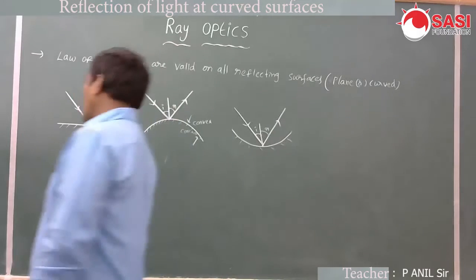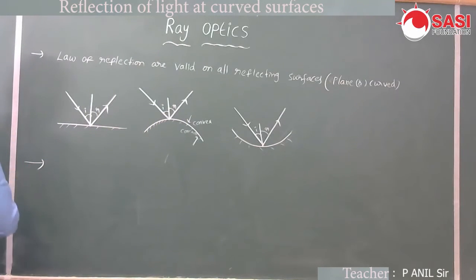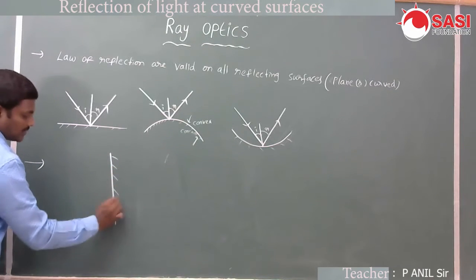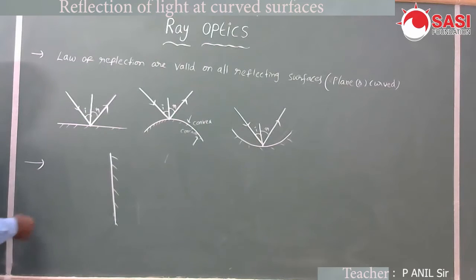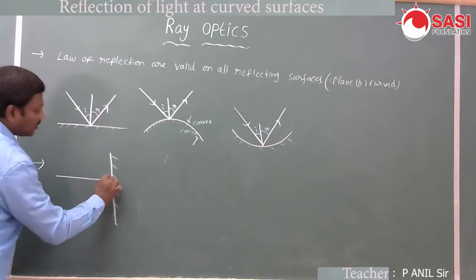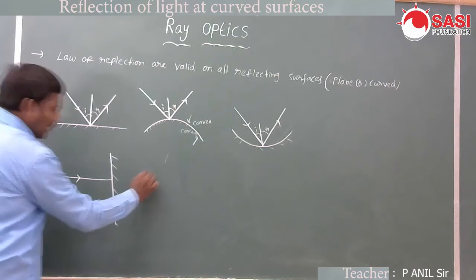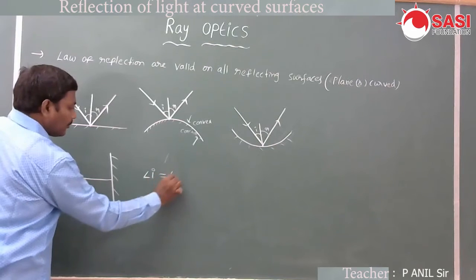Next, the second point. Let us understand when the light ray is incident normal to the surface. Suppose the surface is like this, a plane surface. Light ray is incident normal to the surface. This is the incident light ray. What is the angle of incidence here? It is 0. Why?